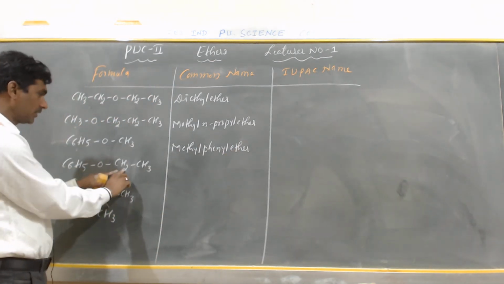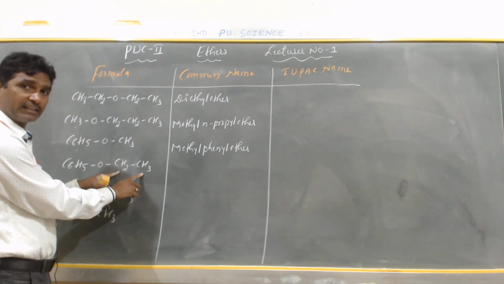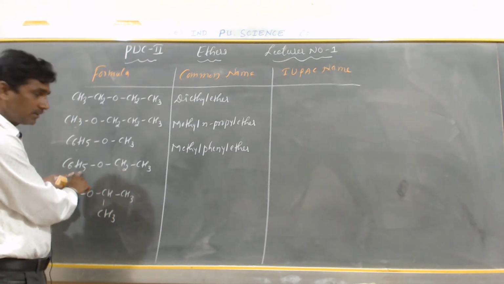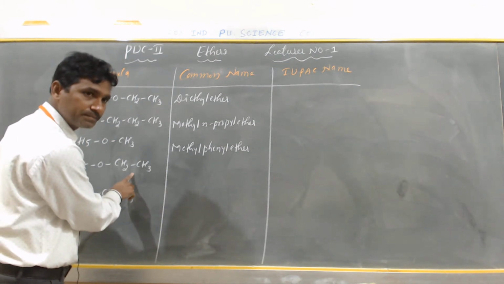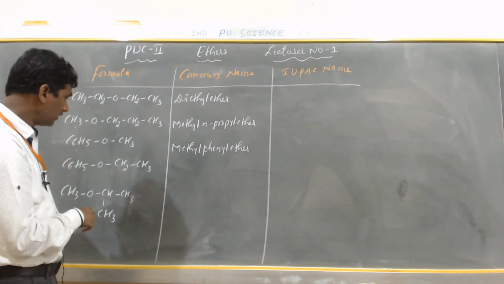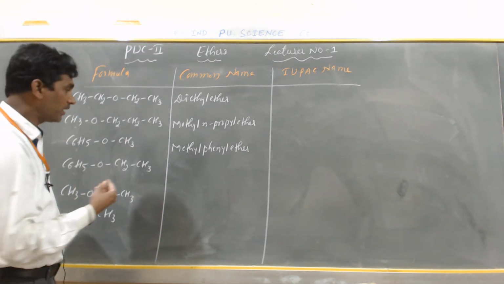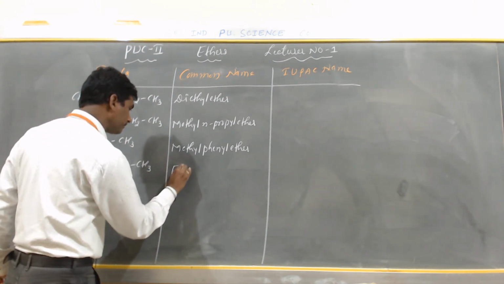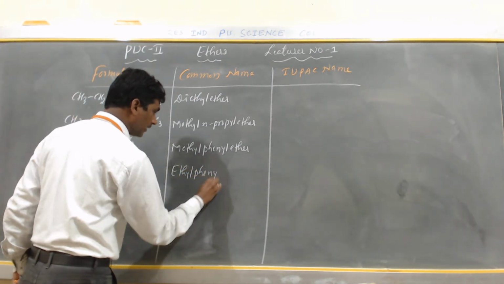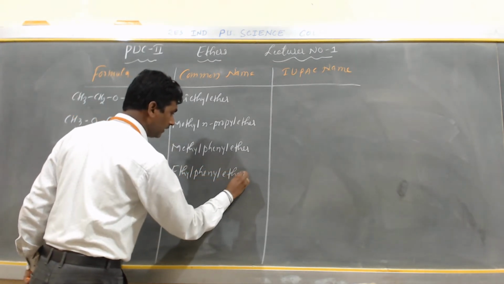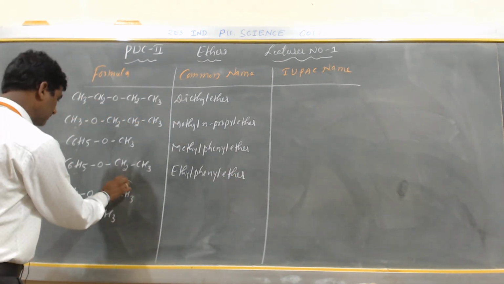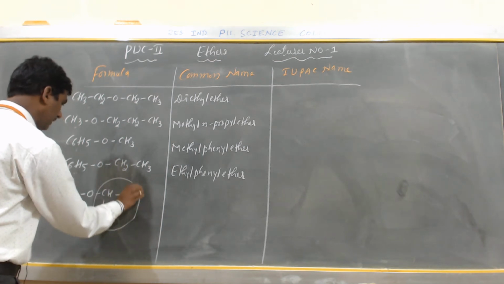So CH3 CH2 is called what? Ethyl, E. C6H5 is called what? Phenyl, P. So which comes first in alphabetical order? Ethyl, phenyl, ether. Ethyl phenyl ether. Okay, my dear students.